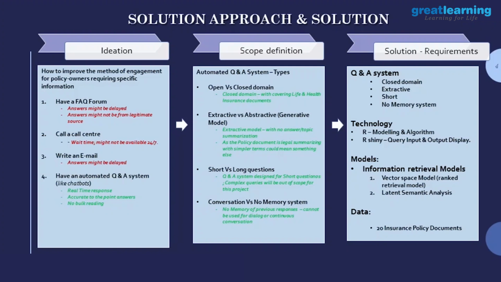Basically, what I mean by no memory system is that it does not remember the previous question. Say when I say hello, David, and David is asking a question, the next question could be, what is my policy premium? It doesn't remember it is David. A dialogue or chatbot would remember the previous question and say, welcome David, or David, this is your policy number. So this is a no memory system.